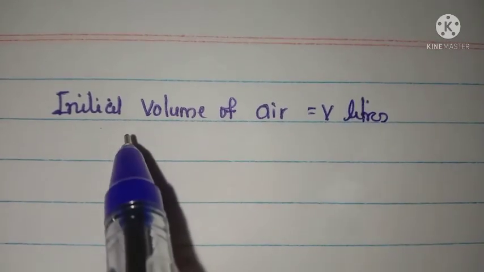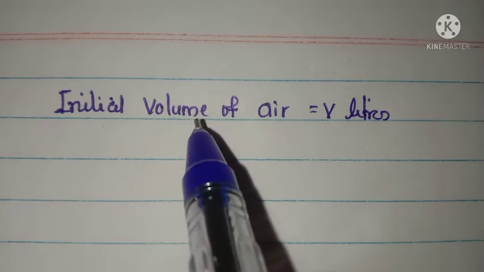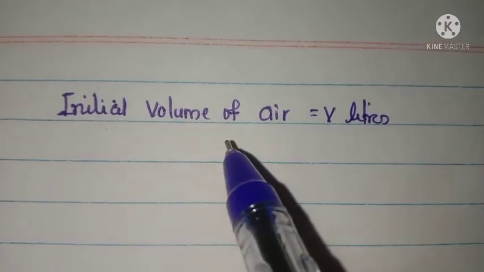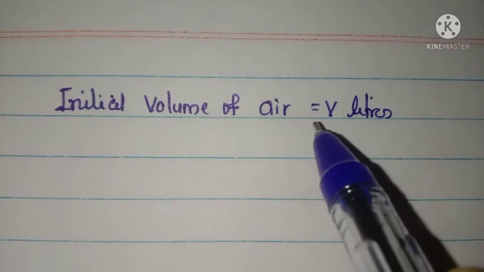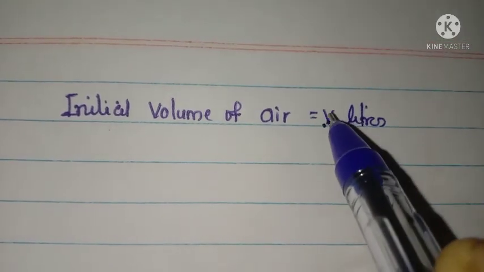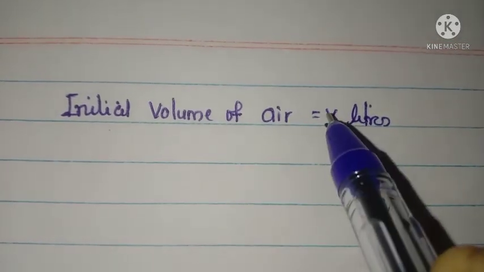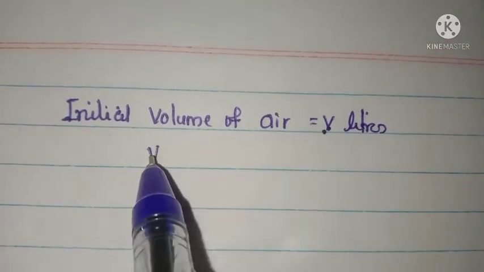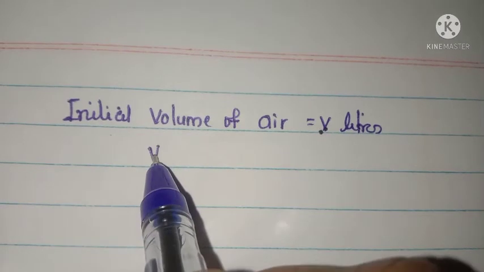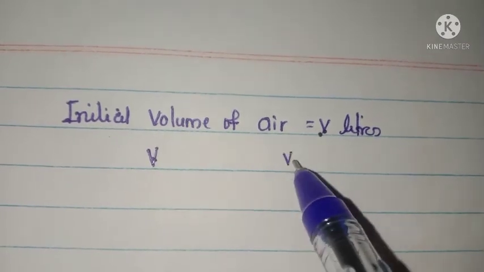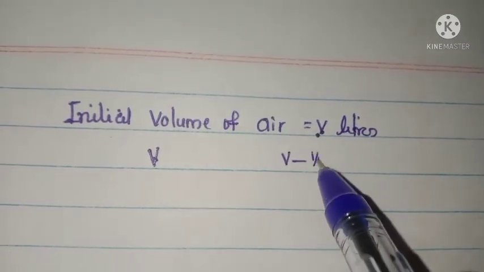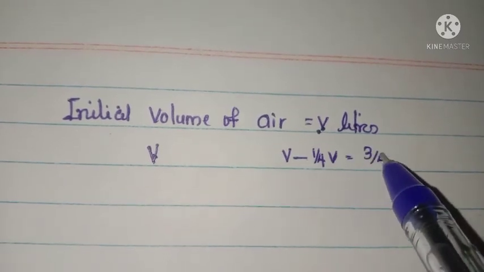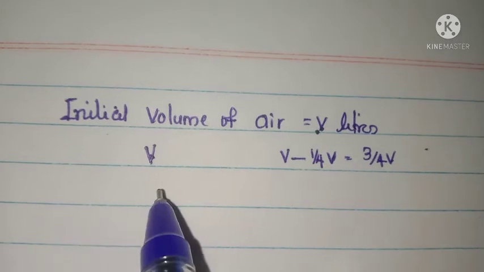That is, after each stroke, the volume of air becomes 3/4 of the air remaining in the cylinder. The initial volume is V. After a stroke, 1/4 is removed, that is V minus 1/4 V, that is 3/4 V.